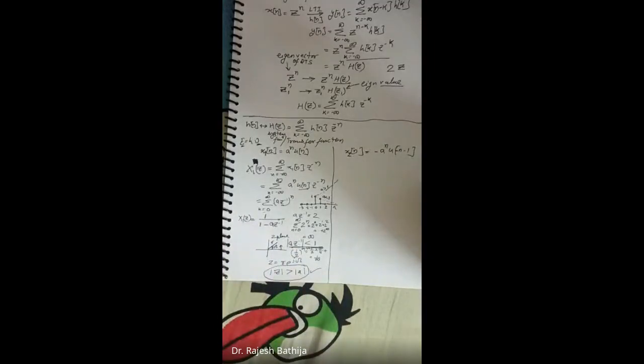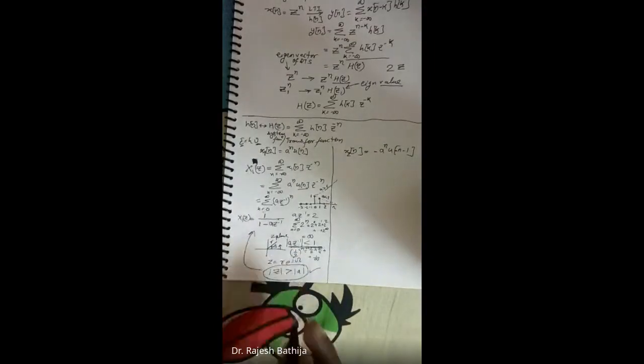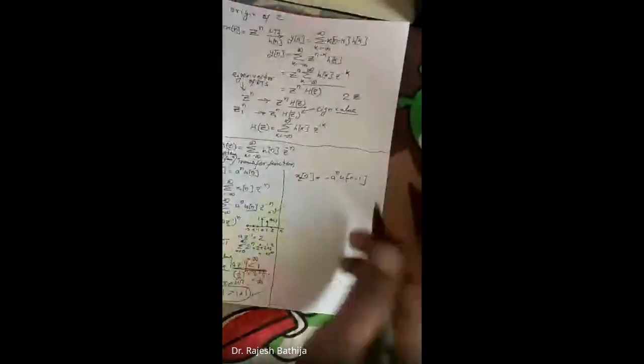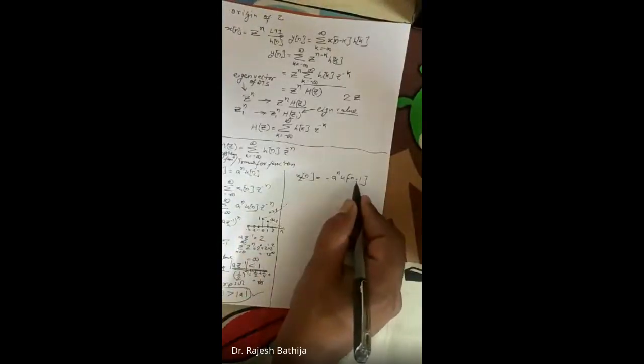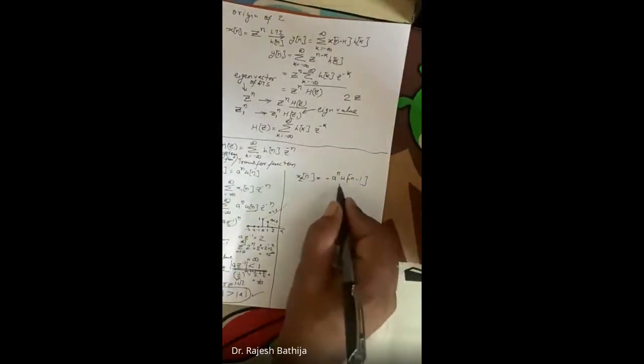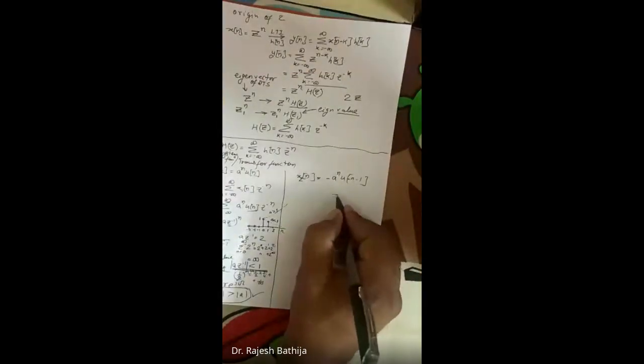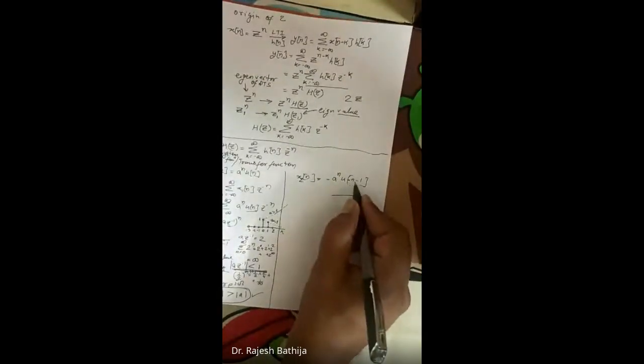So this is what I got for X1(z) equal to 1 over 1 minus A Z inverse, with the condition that mod of Z is greater than mod of A. Right? Now we consider the second case, that is minus A to the power n, u of minus n minus 1. First of all, what type of signal is this? Here time shifting is also there, and scaling is also there.